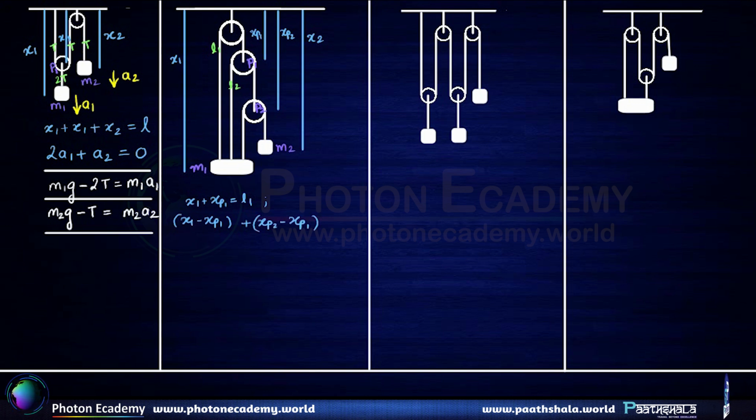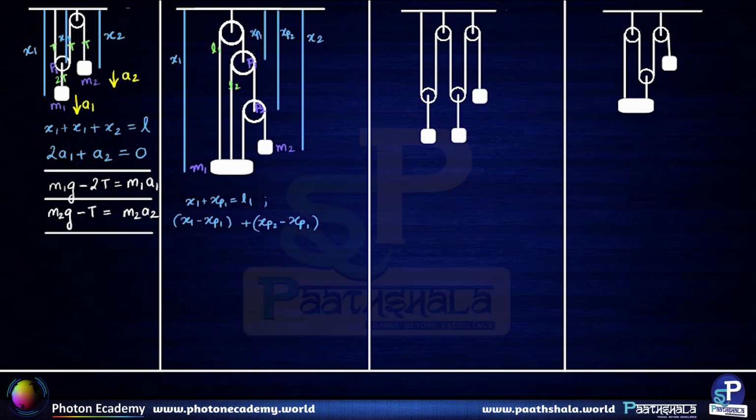I encourage the student to observe this particular fact, and this happens to be equal to L2. So x1 minus xp1 is this much part of the length of the string and xp2 minus xp1 is this much part of the length of the string.